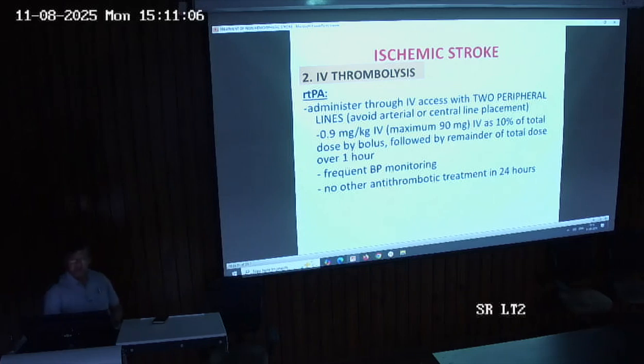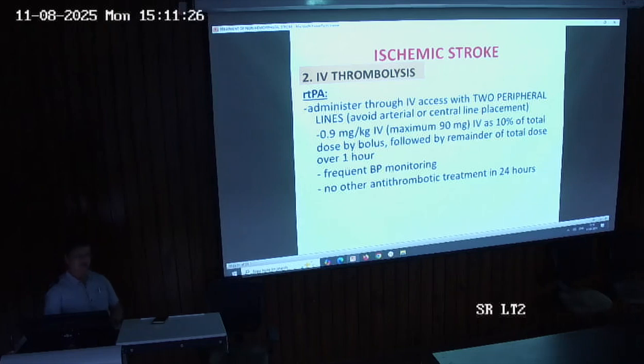And why are these two peripheral lines used? Because only one line is used for giving the RTPA, and another line is used for giving any other drugs. No single line should be used for giving RTPA and other drugs. The line through which RTPA is given should be used separately from the other drugs.